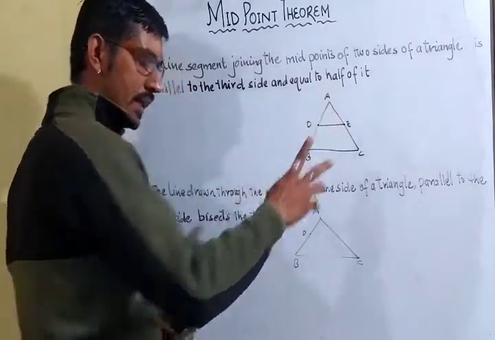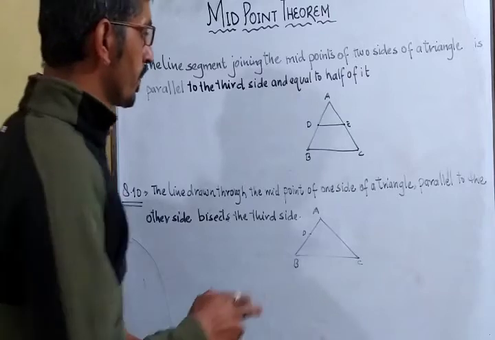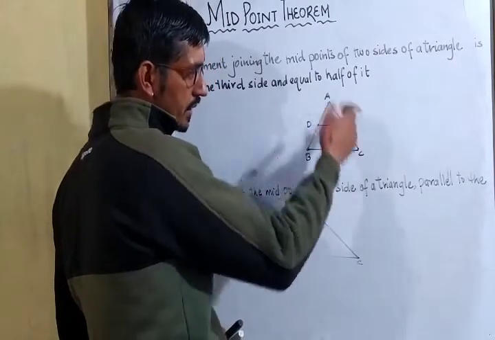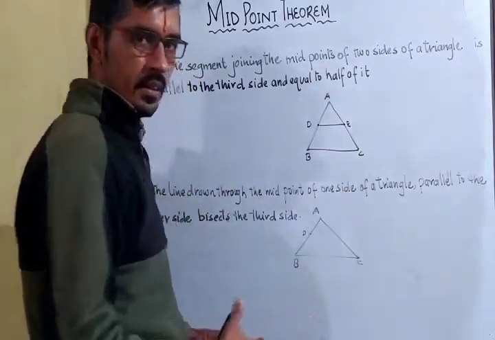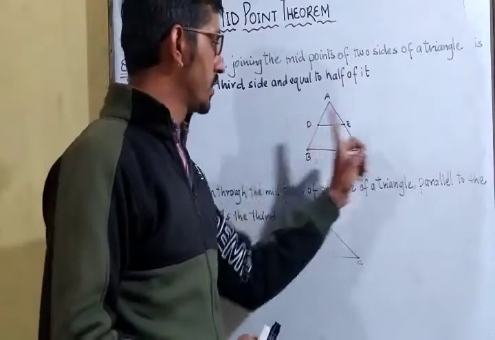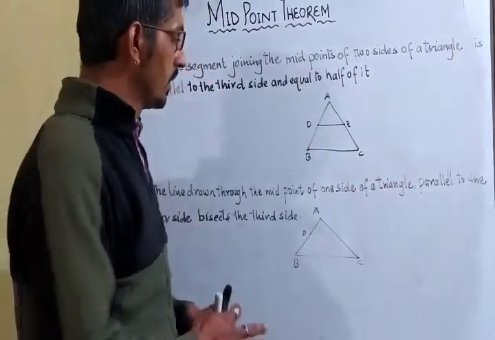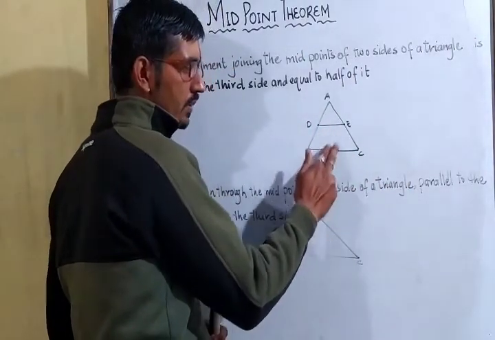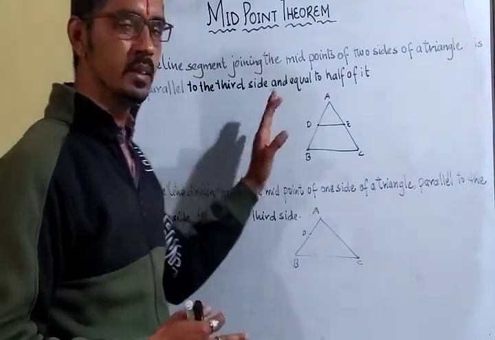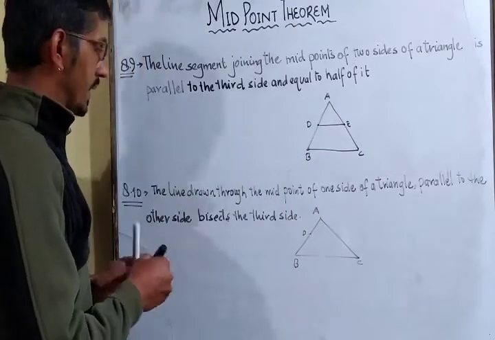One triangle is there, in which D is the midpoint of side AB and E is the midpoint of side AC. किसी भी दो साइड्स के मिड पॉइंट में जो लाइन सेगमेंट बनती है वो थर्ड साइड के पैरेलल होती है, एज वेल एज उसके हाफ के इक्वल होती है. This is what the theorem says. Okay, let's suppose a triangle is there,